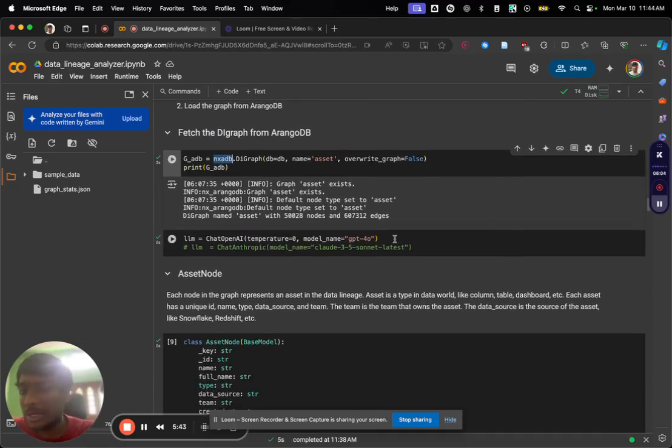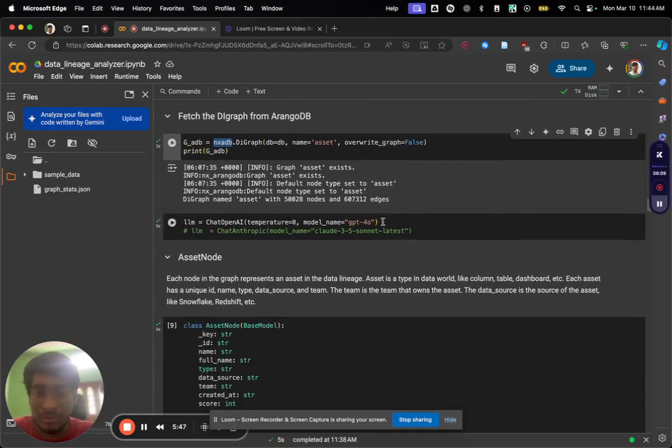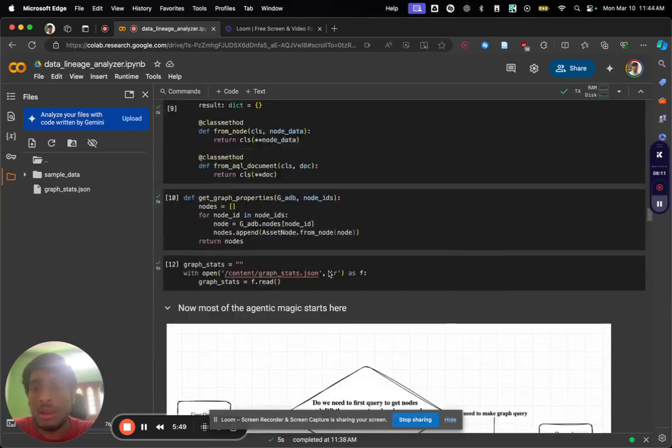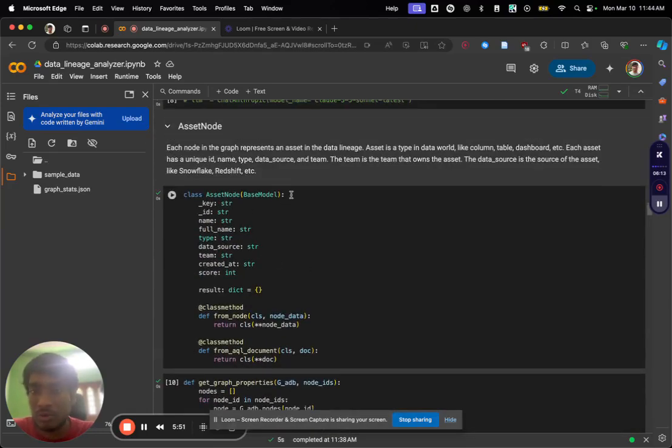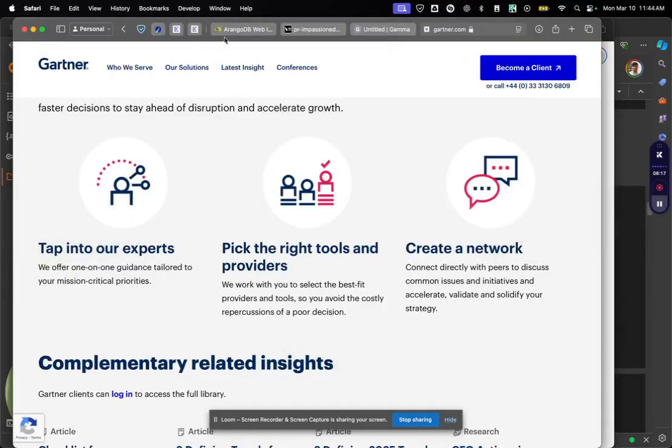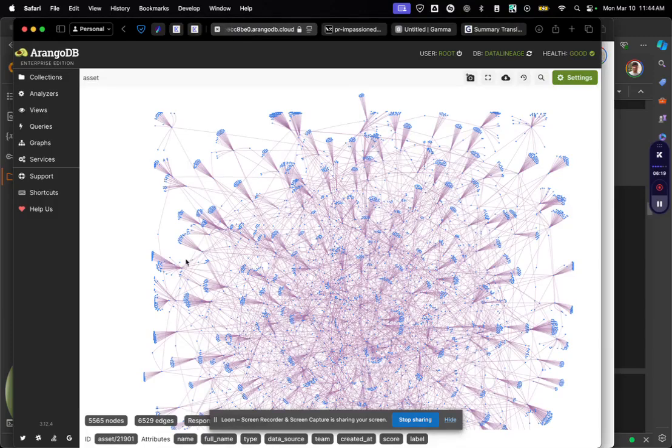I am using OpenAI LLM here. I was experimenting with Claude, but I think we found OpenAI much more reliable. So this is basically the dataset generation. If you want to see what the dataset looks like in visual form, this is from ArangoDB's visualizer.